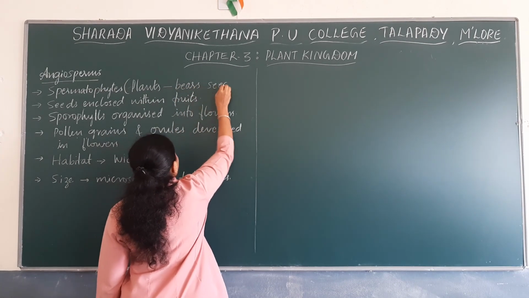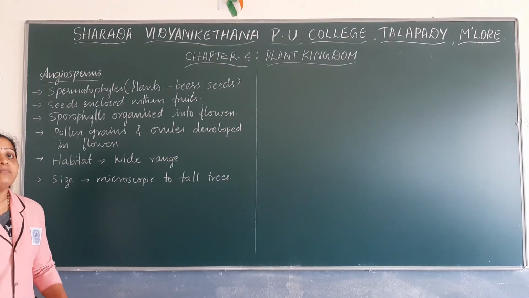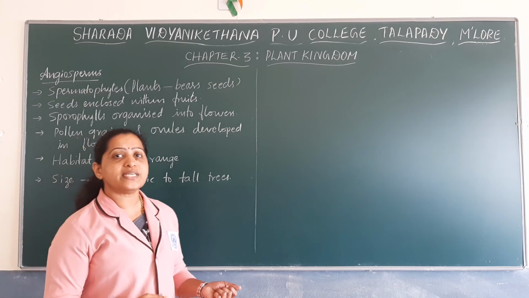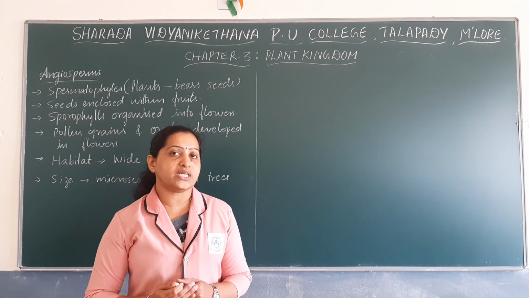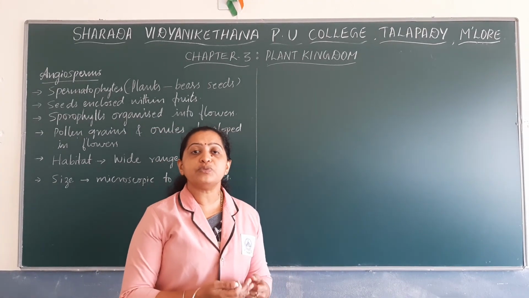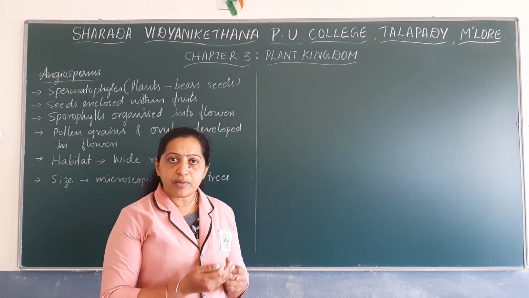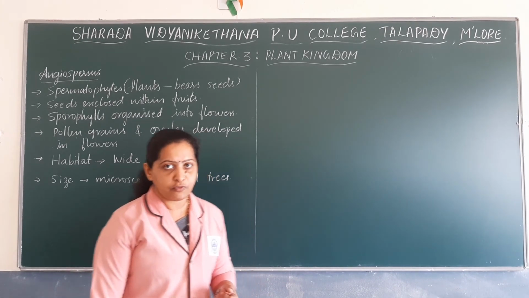You know that gymnosperms also produce seeds, angiosperms also produce seeds. But what is the difference between gymnosperms and angiosperms? In gymnosperms, seeds are not enclosed within the fruit. They are naked seeded plants, whereas angiosperms are those spermatophytes which produce seeds and the seeds are enclosed within the fruit.